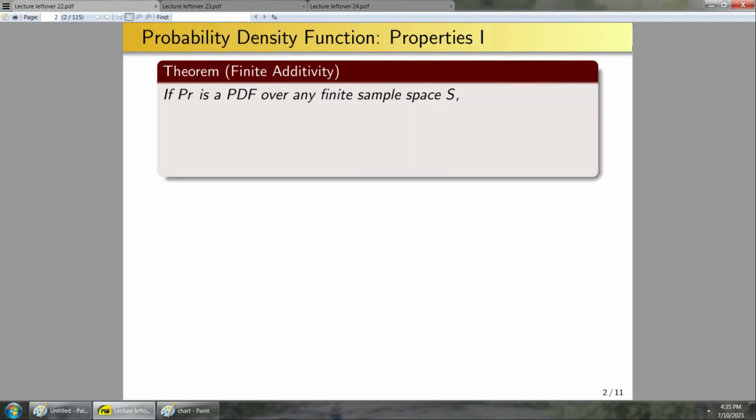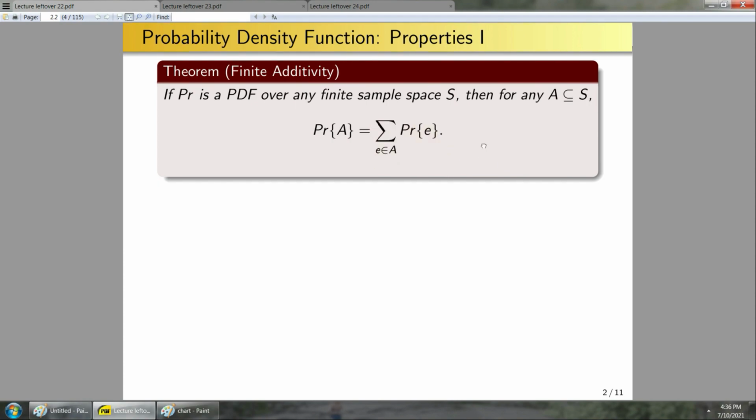This lecture, the first thing I want to start with is proving a theorem that I'm going to call finite additivity. So given that PR is a PDF over any finite sample space S, so just to be a little bit more concrete here, the sample space S could be, say, rolling 5d6 or flipping 17 coins, anything like that. Then for any event A in S, so any subset of S, the probability that A occurs is the same thing as this finite sum here.